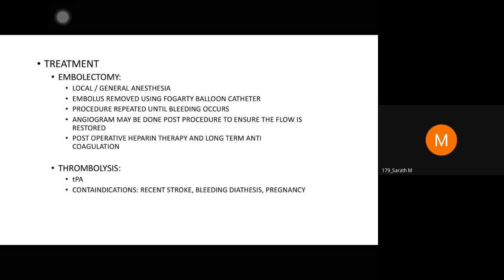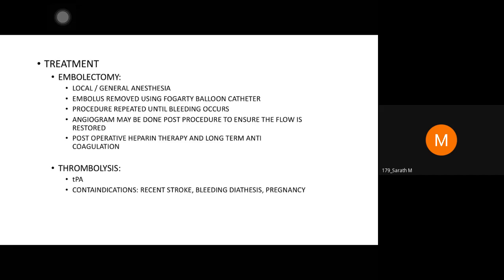It gives you access. You diagnose that there is an emboli, or you diagnose there is a thrombus. You can intervene also by placing an endovascular stent. That is called angioplasty, or when it is done in the limbs, it is called a stent. So you have an advantage. If it is an emboli, it has to undergo embolectomy.